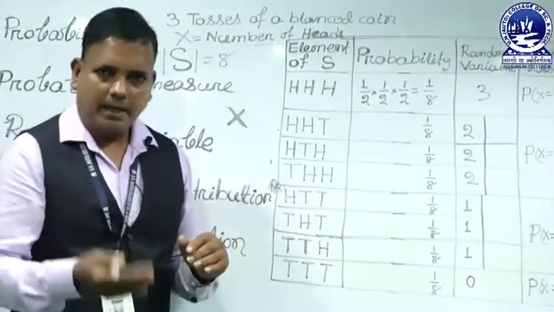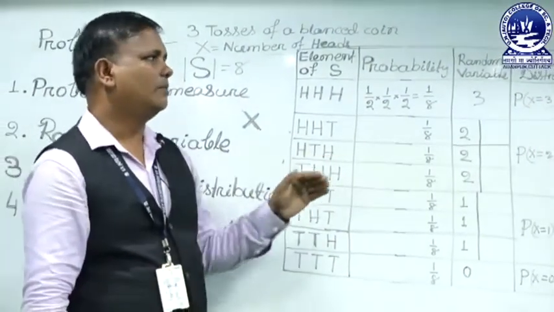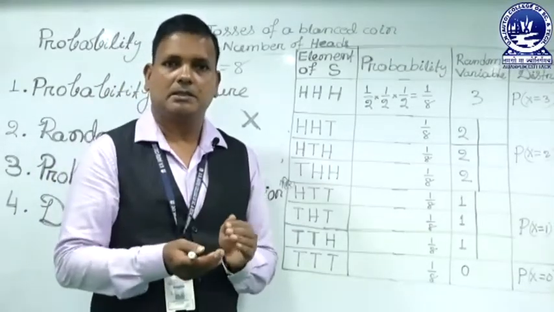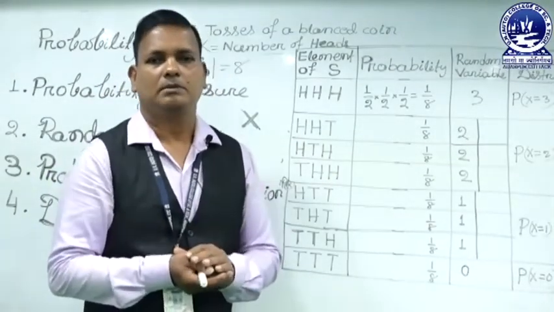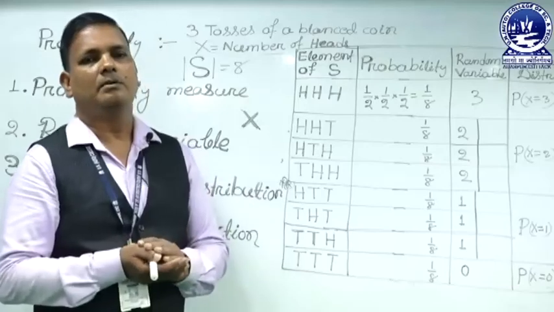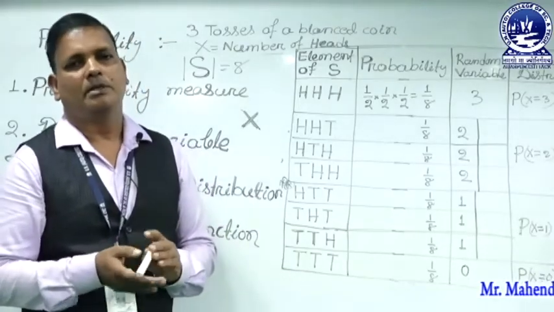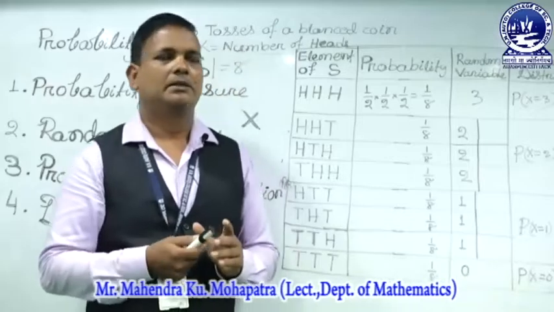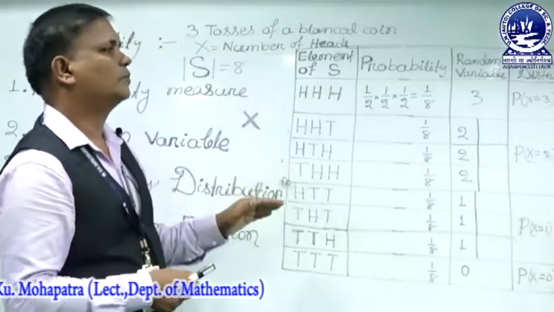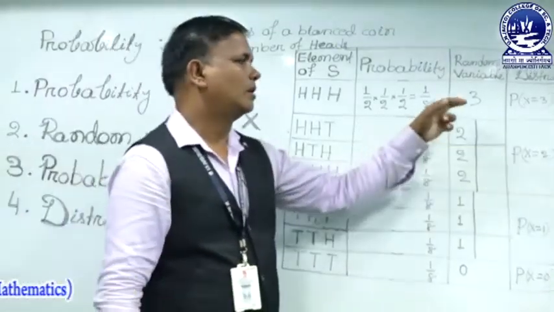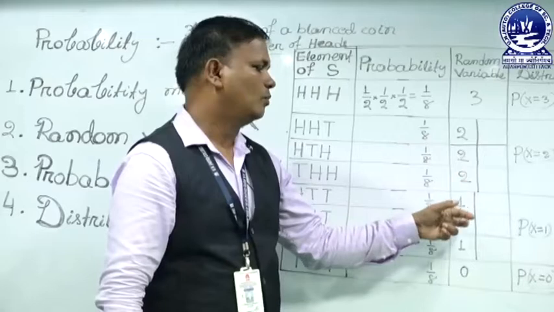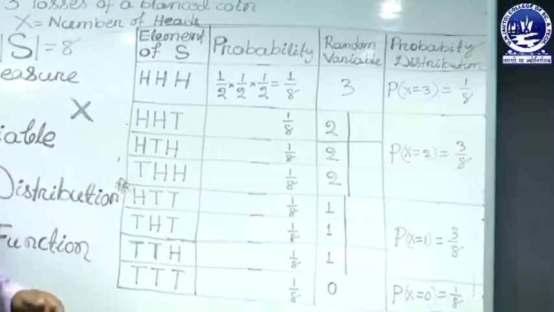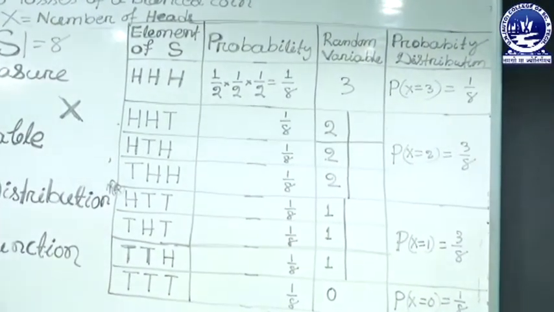So, in the second level we discuss the number of heads. This number of heads is called a random variable. So, what is a random variable? A random variable is a real valued function defined on a sample space. So the numbers 3, 2, 1, 0 are called random variables. That means it is a real number.